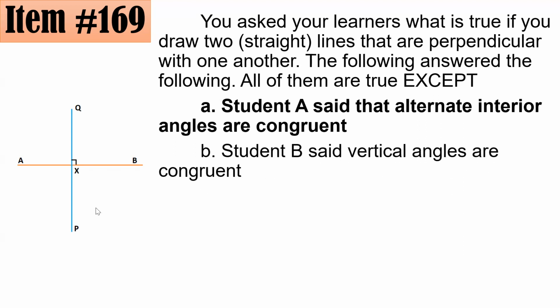Letter B is also correct. Vertical, lahat po sila actually are right angles. So this is congruent to this. This is also congruent to this. So B is correct, no?